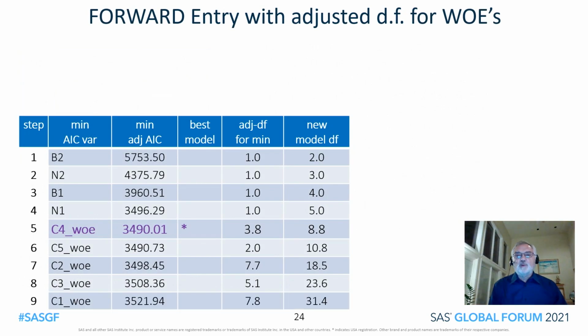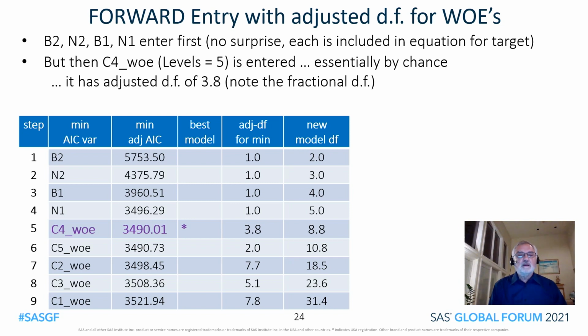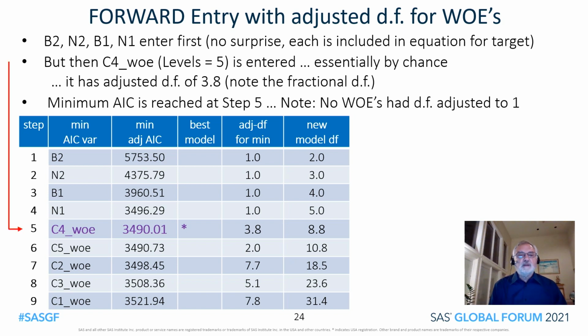So we run the macro. The first 4 predictors to enter are no surprise, B2, N2, B1, N1. They're all involved in the equation for the target variable. Then the weighted evidence coding for C4 is entered. This is essentially by chance. It has adjusted degrees of freedom of 3.8. Minimum AIC is reached at step 5. And notice that none of the weighted evidence coded predictors had their degrees of freedom adjusted to 1.